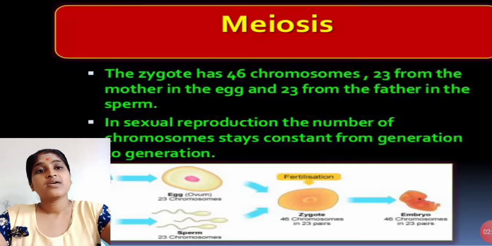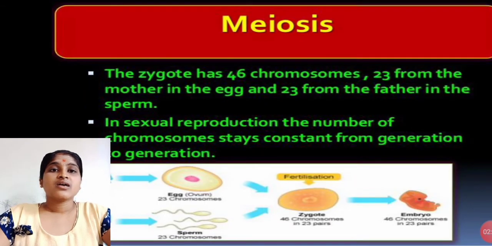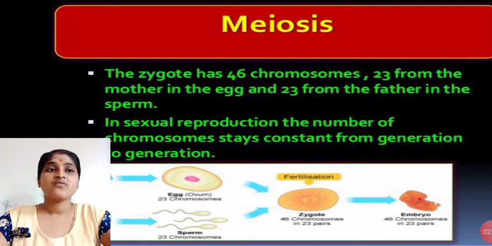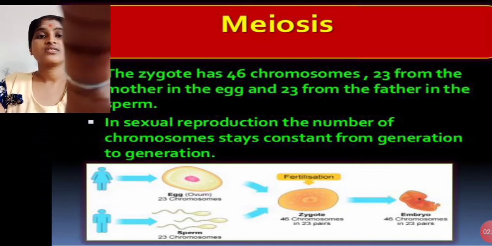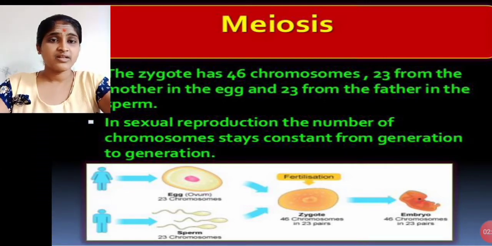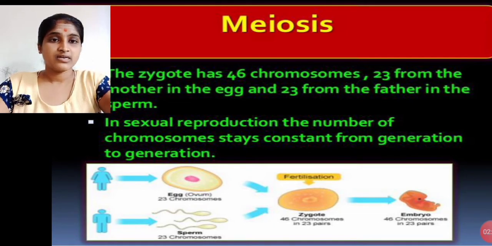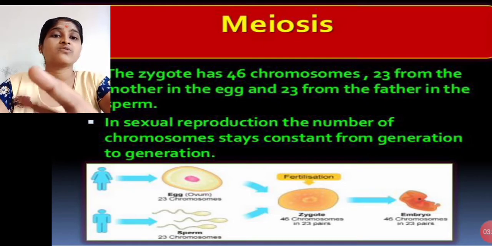Next slide: the zygote has 46 chromosomes, 23 from the mother in the egg and 23 from the father in the sperm. We already know how the zygote is formed. Here, male and female structures are shown. The female has the egg, or ovum, and the male has sperm. Each has 23 chromosomes.